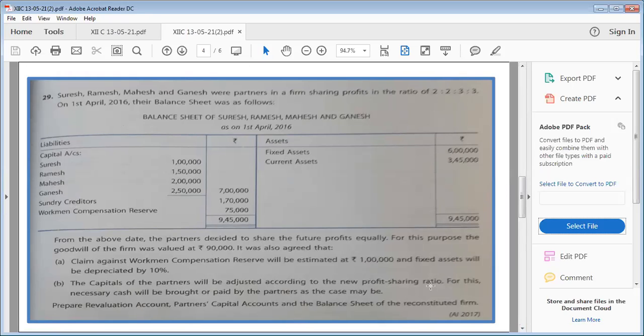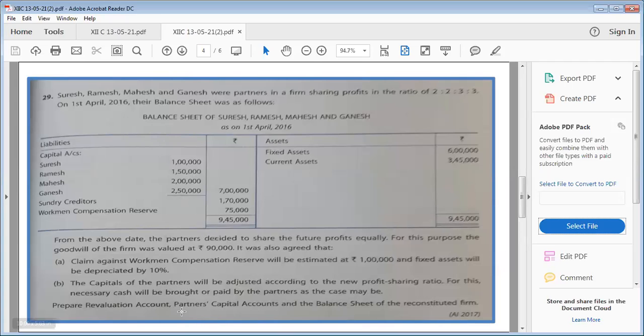So the same concept is there. For this, necessary cash will be brought or paid in by the partners as the case may be. This is the only difference actually when we adjust capital compared to the previous question. Children, in the previous question, we kept balance in current account. Now we will keep balance in cash account. Instead of current, we will write cash.